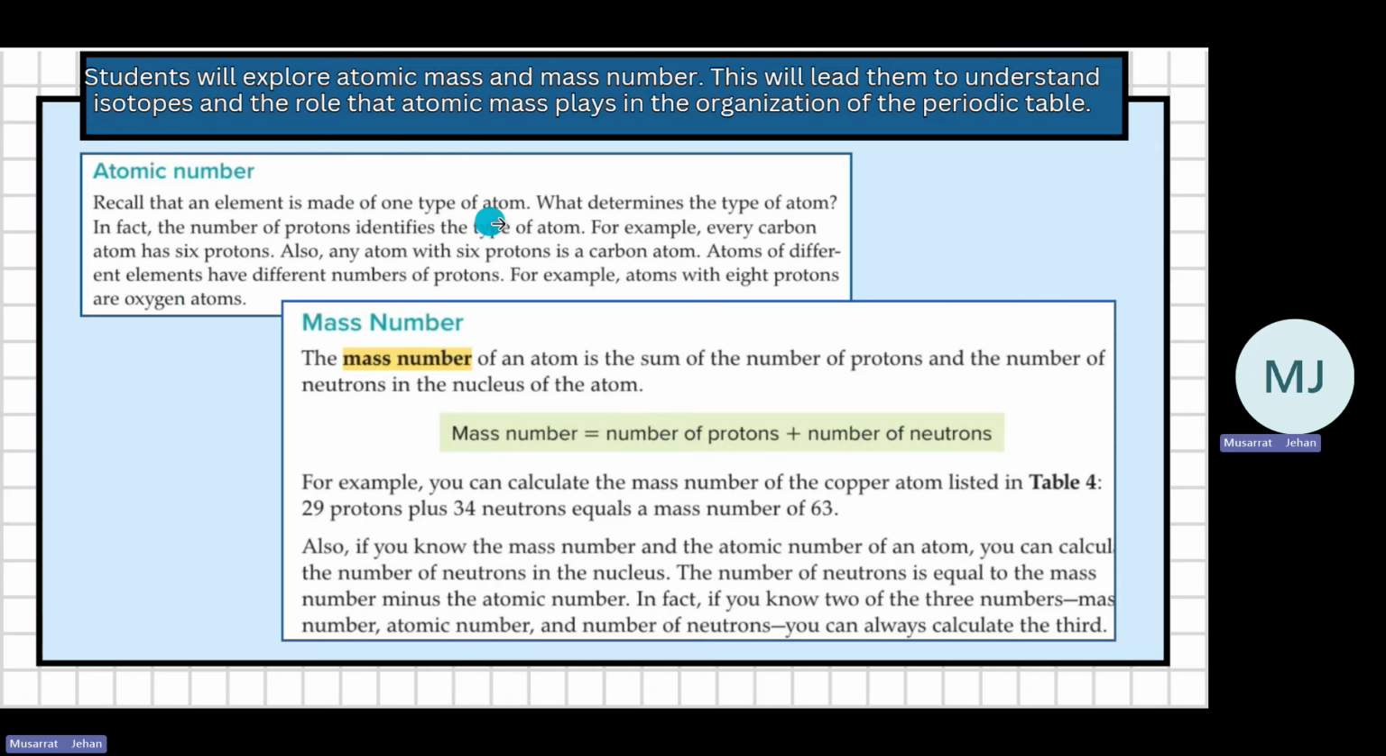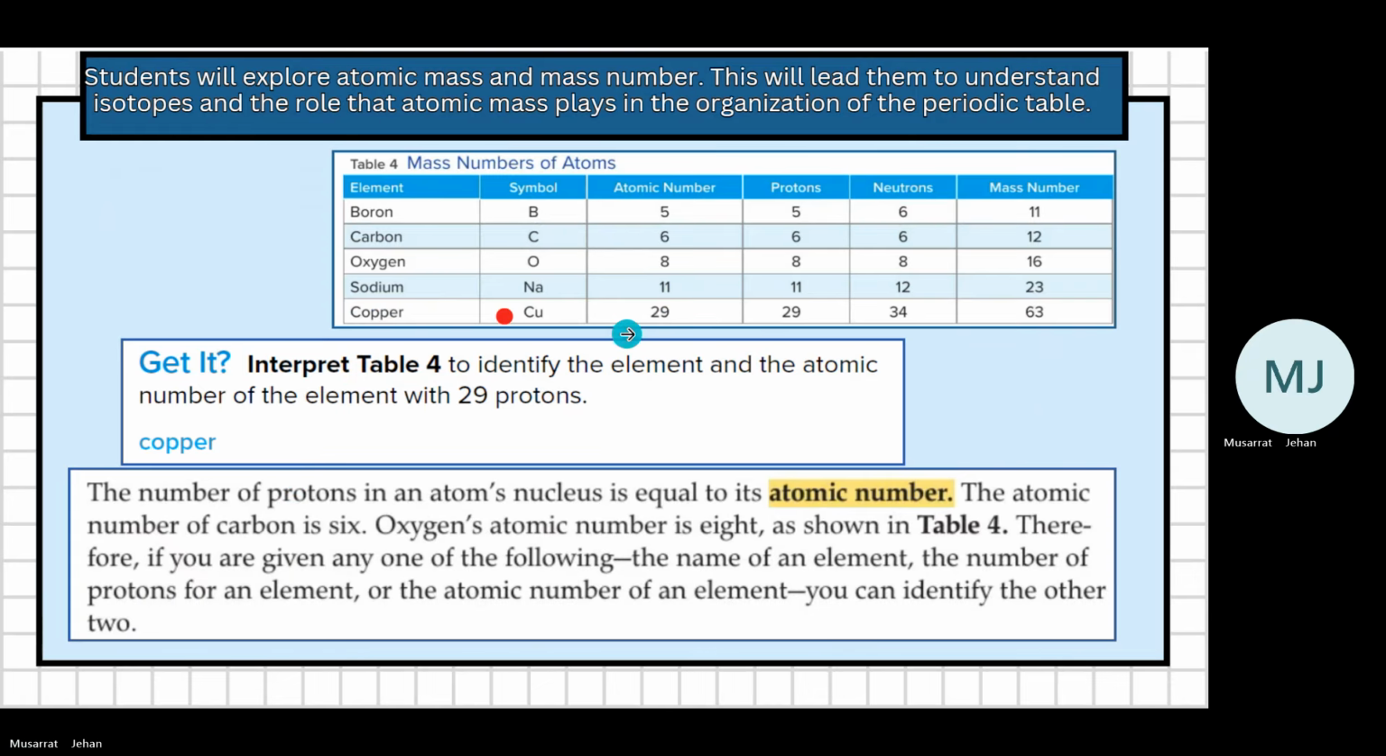An element is made up of one type of atom. What determines the type of atom? In fact, the number of protons identifies the type of atom. Every carbon atom will have 6 protons. Any atom with 6 protons will be carbon. So what is mass number? Mass number is equal to the number of protons plus the number of neutrons. You can calculate the mass number of copper. If you know the number of protons and the number of neutrons, protons is 29, neutrons is 34, you can add them and you'll get the mass number.